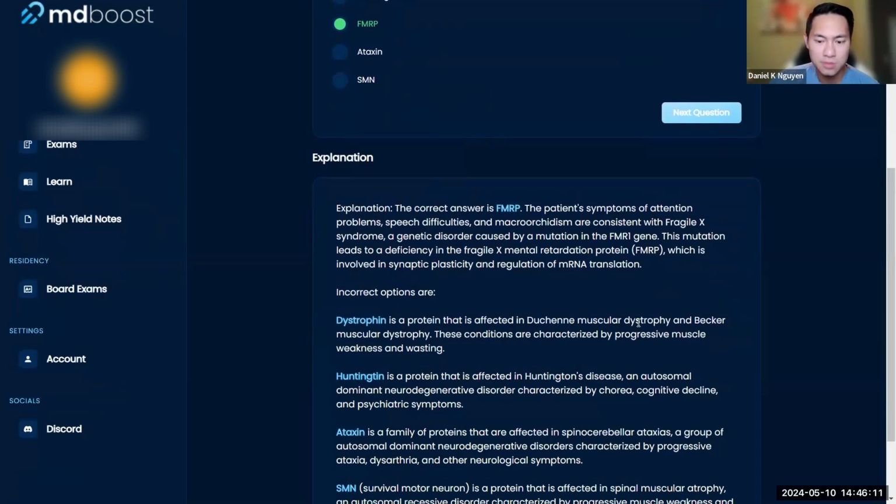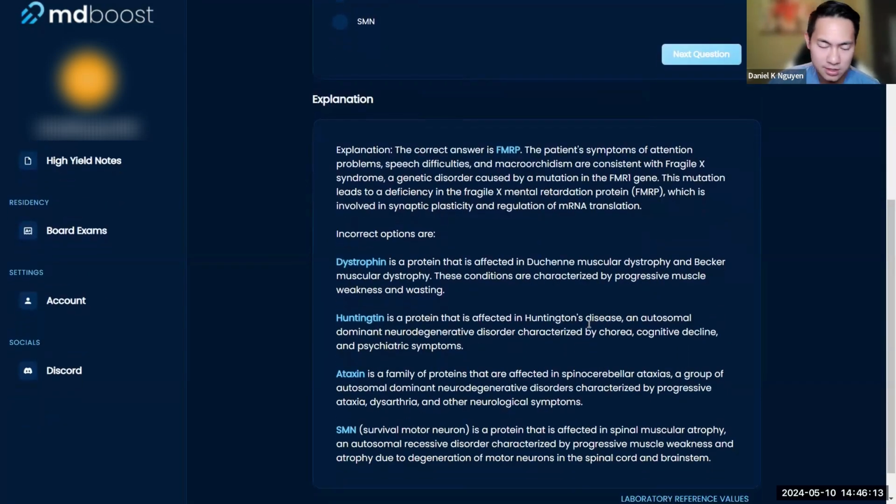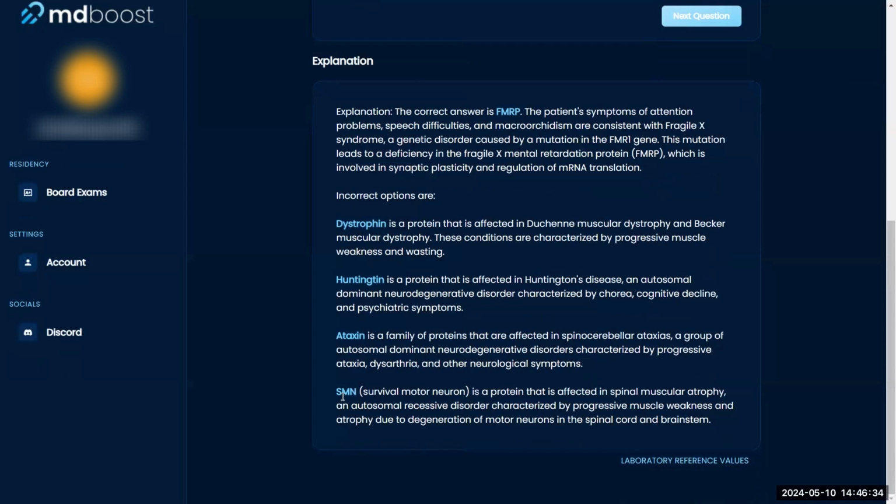Dystrophin, like you said, Duchenne muscular dystrophy. Huntington's disease is, sometimes even though you're like, oh, I don't know, right? But they name things. I think scientists become very unoriginal when they start finding stuff, right? So if it looks like it, it probably is. And this is your ataxin, which is your spinocerebellar ataxia. Which makes sense. It says ataxin in it, right? SMN, spinal muscular atrophy. So, yeah, things to think about.